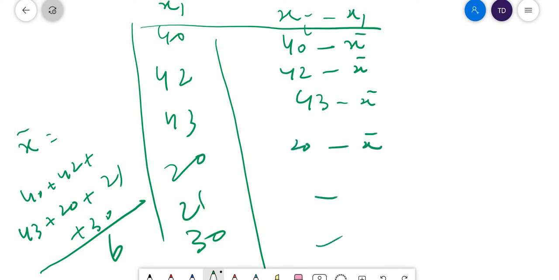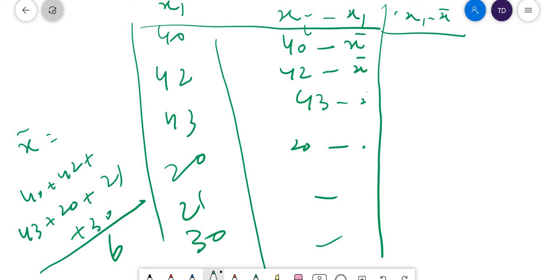Like this you can calculate. In the next table you can calculate xi minus x bar the whole square. You will get values like this.